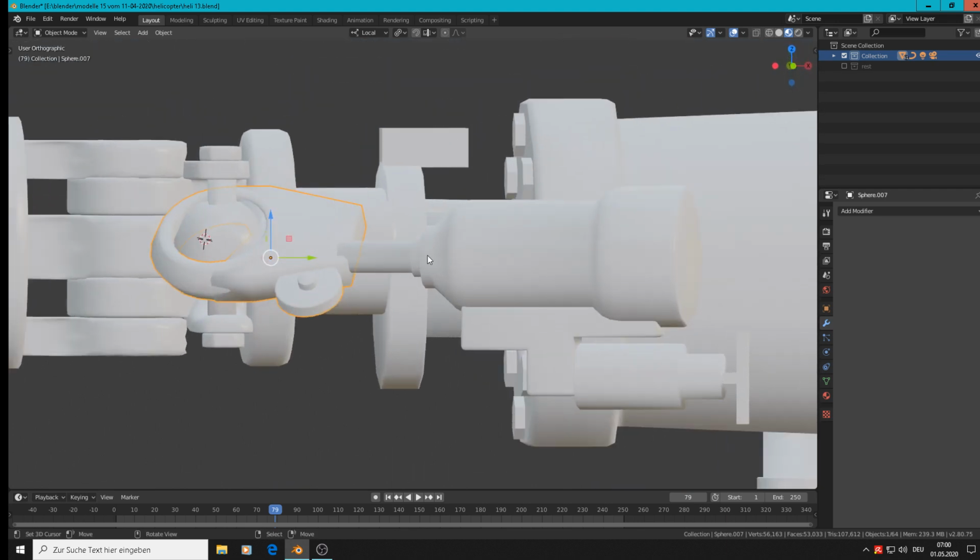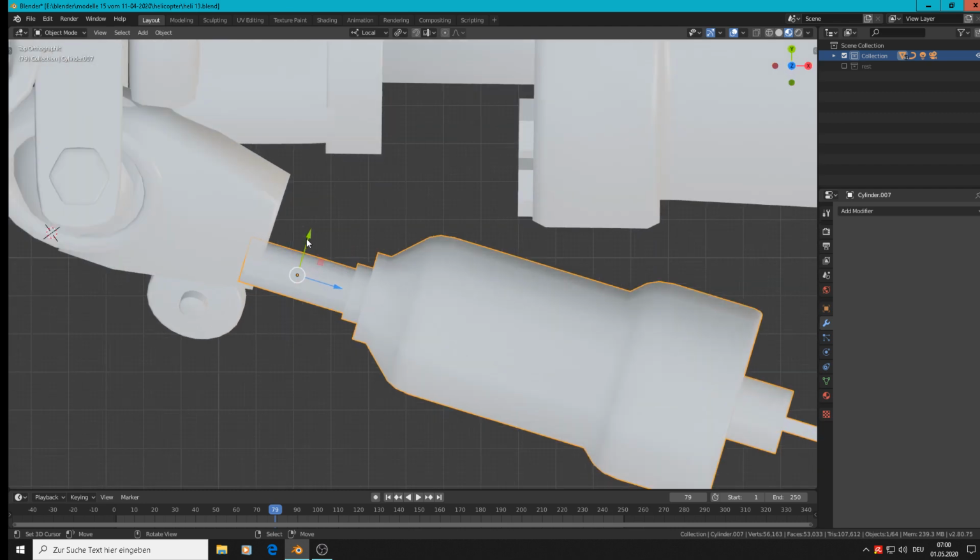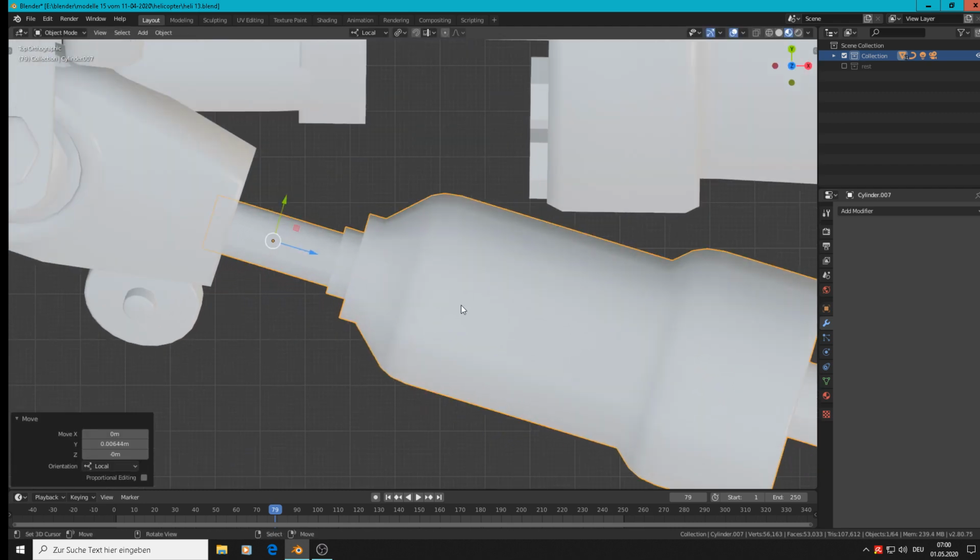Good. So we must now fix them on that. So it must be something like that.